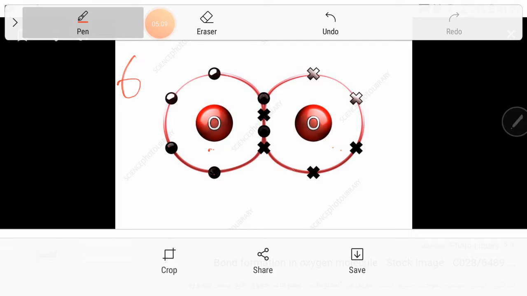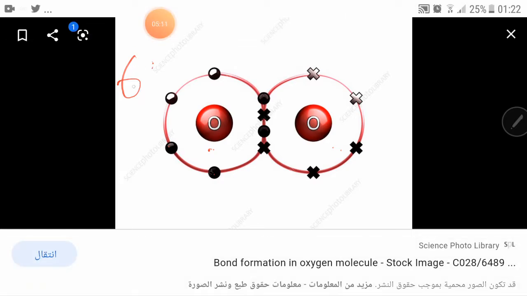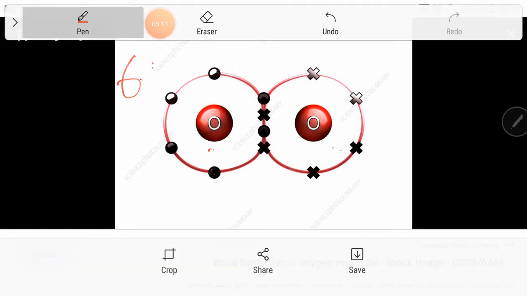Now we said every one of them has only 6 valence electrons. So every one of them needs 2 more to finish the 8 in the outermost energy level, depending on the octet rule, or the 8 rule, that we mentioned in the last periods. Look how they share.